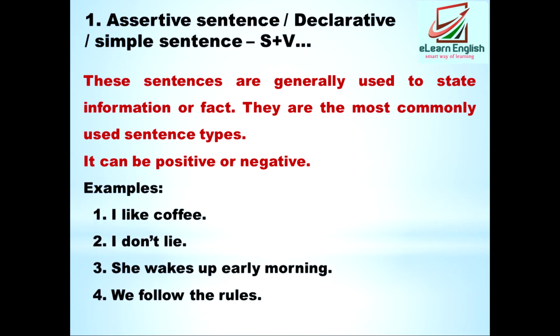Very simple. For example, I like coffee. I don't like coffee, or I don't lie. Do you lie? I don't lie. She wakes up early in the morning. We follow the rules. These are the simple sentences we generally use to give information or to state the fact. These are very straightforward sentences, and commonly we use assertive sentences in our day-to-day communication.